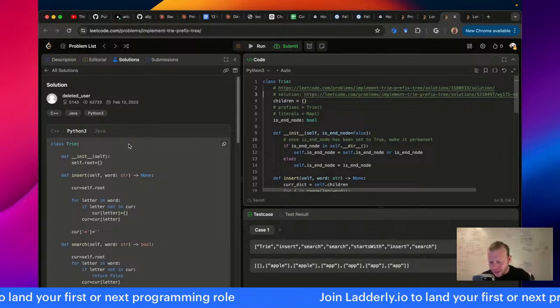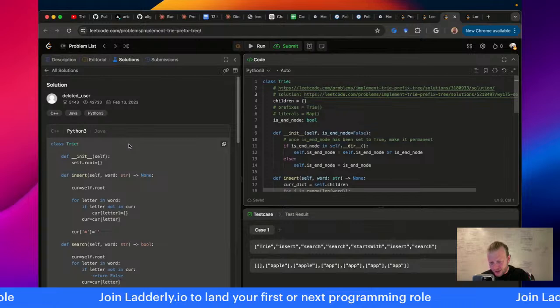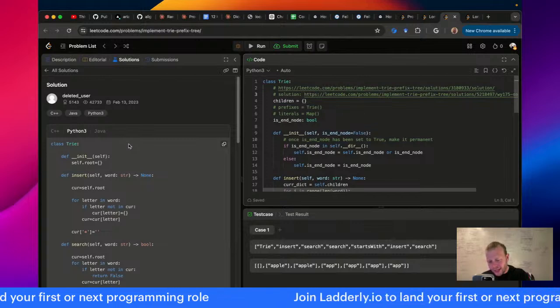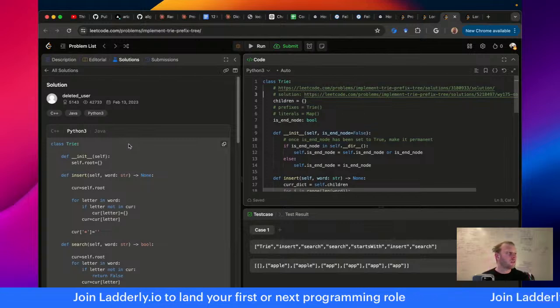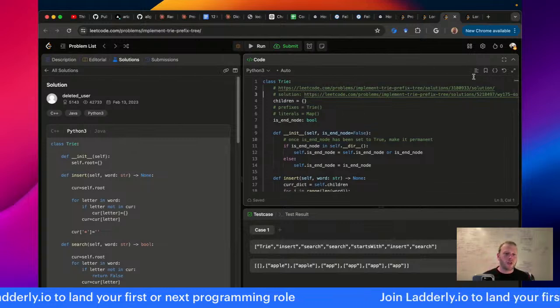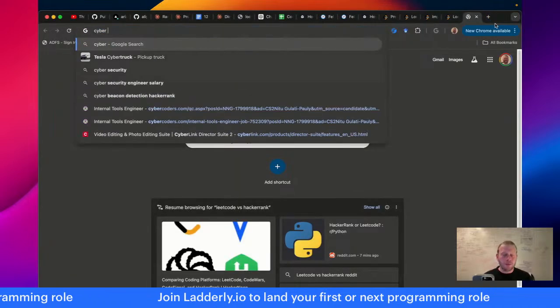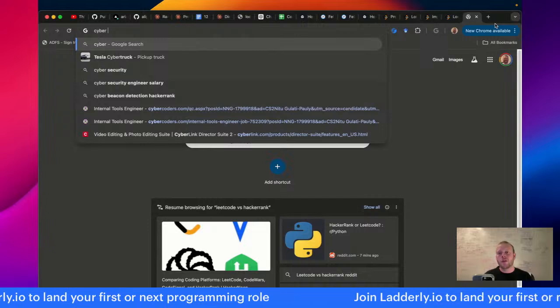I'm just wondering if you have any tips. Cheek Sweet says, I just started college. Beginner goal IT, end cyber. How do I build that portfolio in 4 years? You want to get a cert as far as I know. So cyber is not my specialty, but the cyber industry and cyber careers are built off certifications.